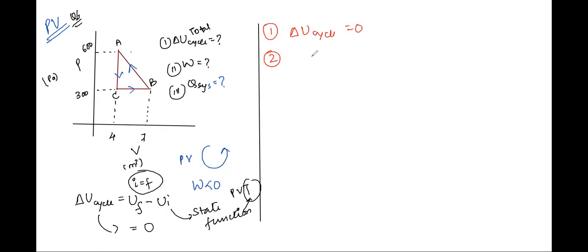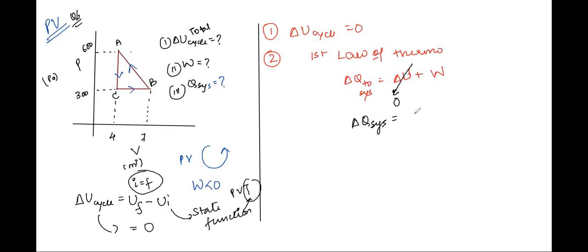So delta Q will be equal to delta W. So we'll take the first law of thermodynamics. What does it say? It says that the heat supplied to the system changes to internal energy of the system plus work done by the system, right? Now, in the process, delta U for the cycle is zero. Therefore, heat given to the system is equal to work done.